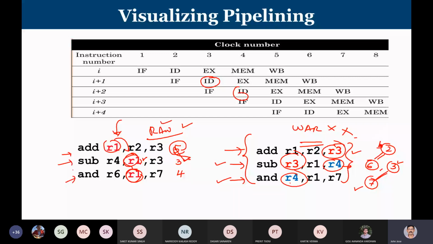So WAR is not a hazard. But if sub runs before add, then this becomes a problem in this case. But here, since I am going in order, sub will never run before add.